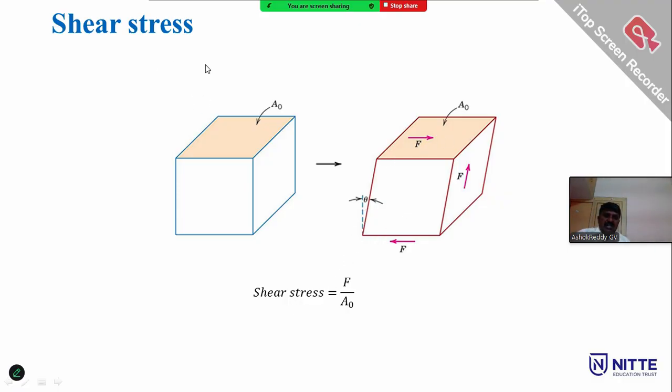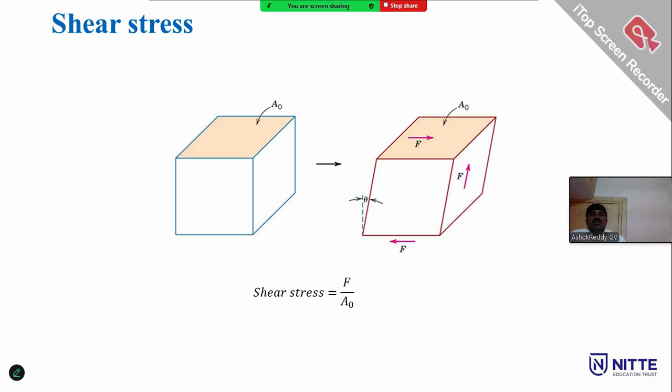Shear stress applies when a shear force acts per unit area of the material; it changes the shape of the body but does not change the volume. What is the definition of tangential stress or shear stress? The tangential force acting per unit area of the material is called the shear stress.